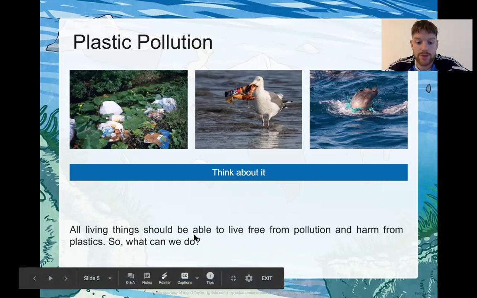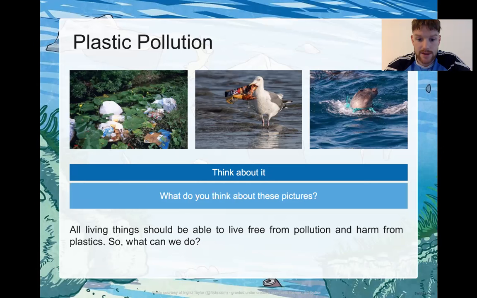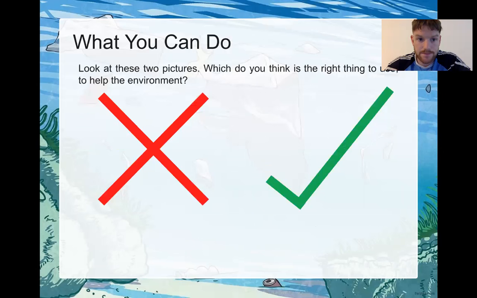All living things should be able to live free from pollution and harm from plastics. So what can we do? What can we do to help get rid of, or help solve this problem of plastic? Okay, look at these two pictures. Which do you think is the right thing to use to help the environment?